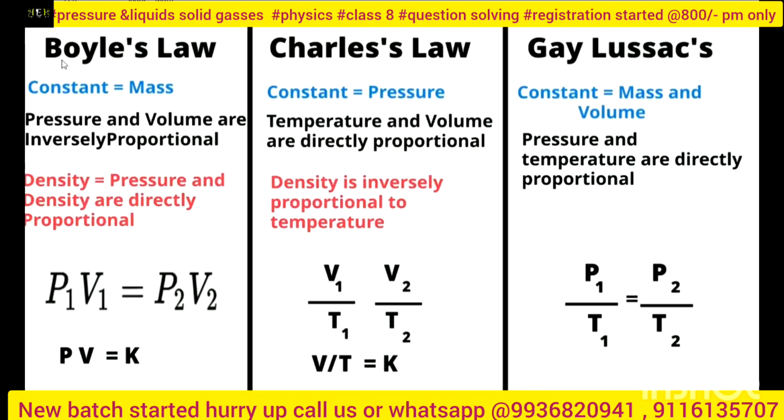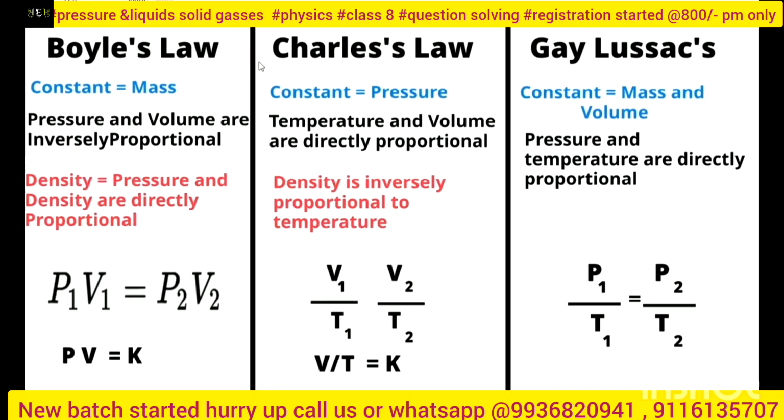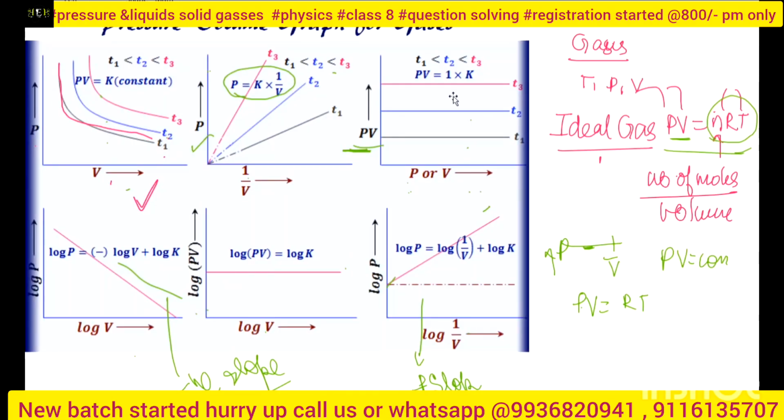The main laws are Boyle's law, Charles's law and Gay-Lussac's law. These are the very initial laws whenever you discuss any gas. Any gas, because these laws come from the ideal gas, right? Whenever you study gas at any time, you have to first read these laws. And based on PV is equal to nRT, these previous graphs have been derived.